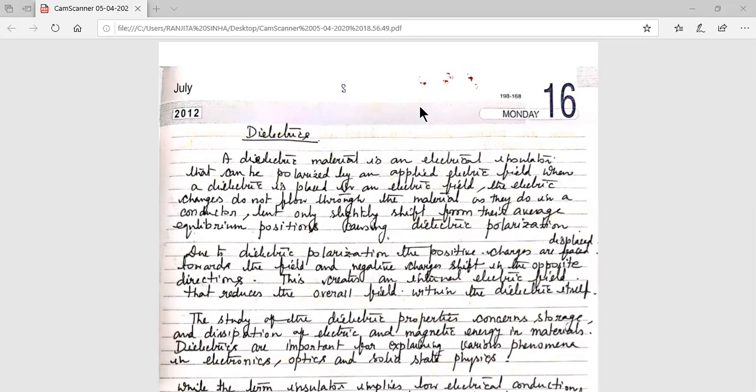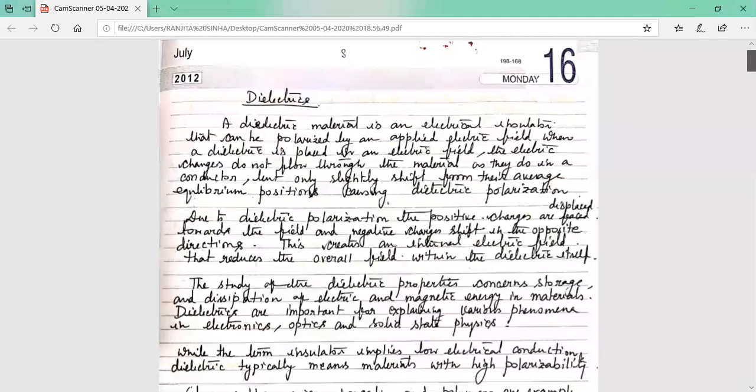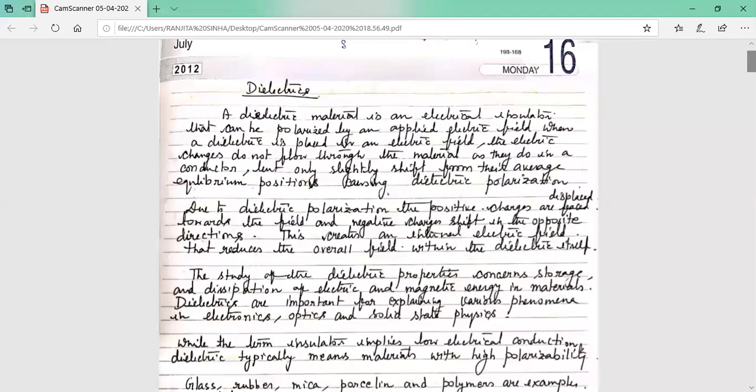Now, today I will start. Statistical mechanics, I have discussed the whole thing, so notes are also given. The notes of statistical mechanics are also given on WhatsApp. Now today I'm starting dielectrics.